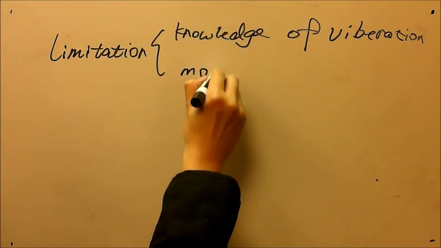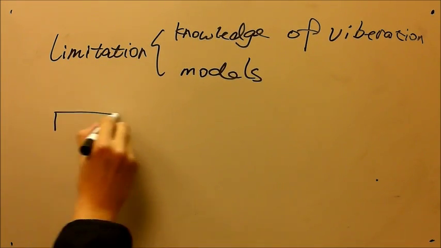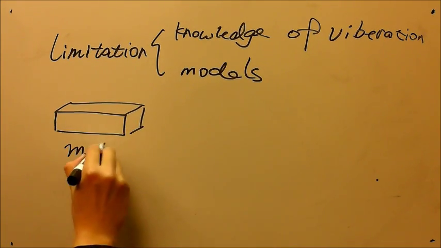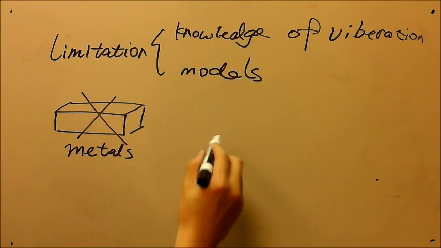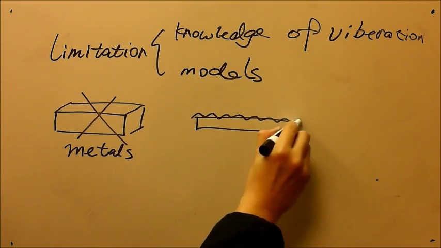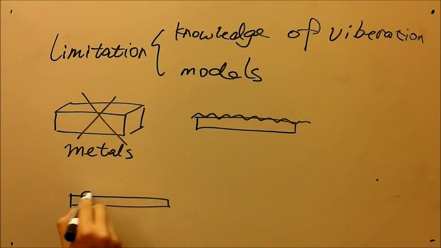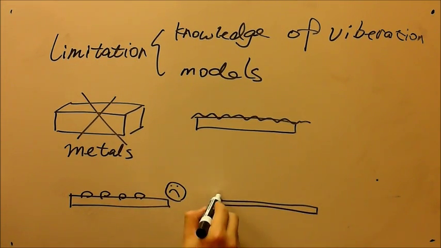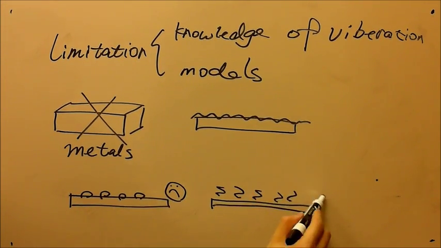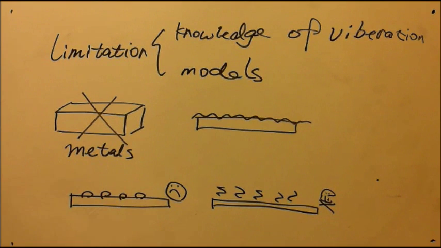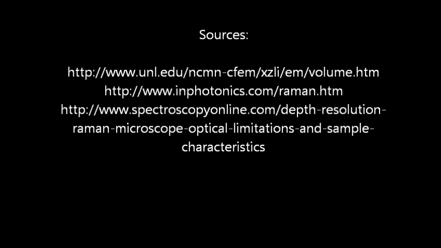There are several limitations in the Raman technique. First of all, the calculations may not yet be used to resolve the true vibrational nature of all the systems, and we still need more knowledge about the interatomic interactions. Also, the types of structural model may be limited for real-world objects. There are also a few disadvantages that this technique cannot be used for, such as metals or alloys. The Raman effect is very weak, so that the detection needs a sensitive and highly optimized instrument. The fluorescence of impurities or the sample itself can hide the Raman spectrum. Sample heating through the intense laser radiation can destroy the sample or cover the Raman spectrum.